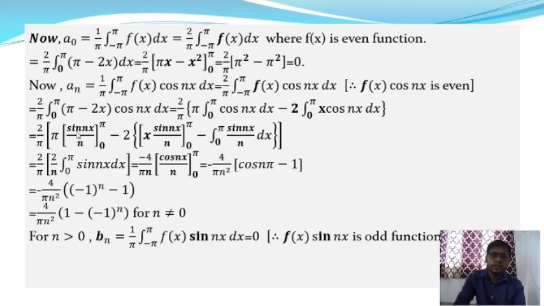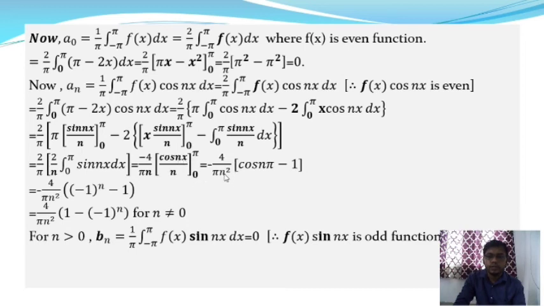If we put x equal to pi and x equal to 0 in these terms, we get 0. And the last one, after integration, gives minus 4 by n pi into cos n pi, cos nx by n, where the upper limit is pi and lower limit is 0.